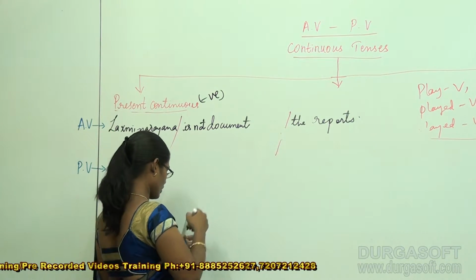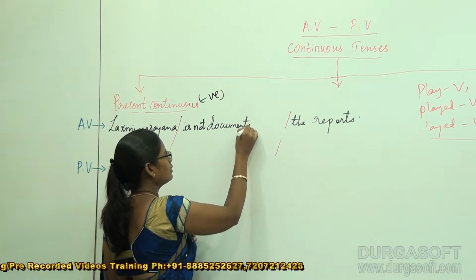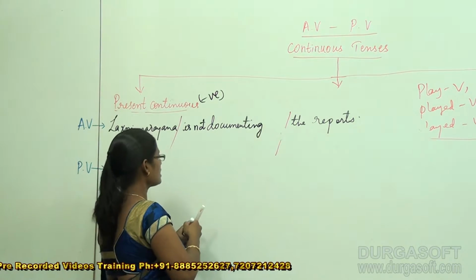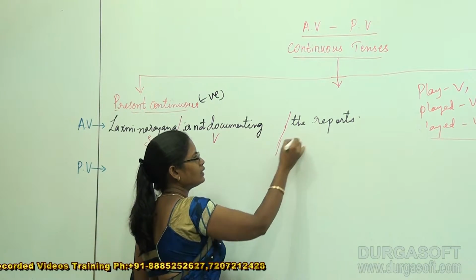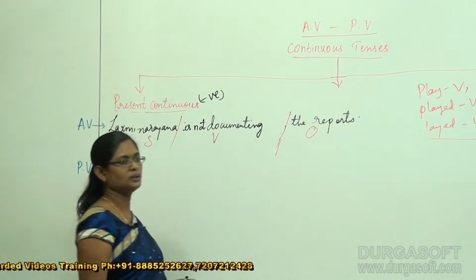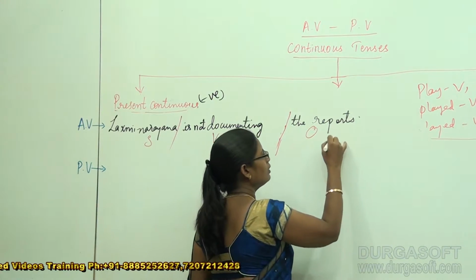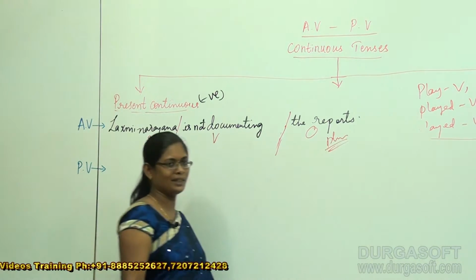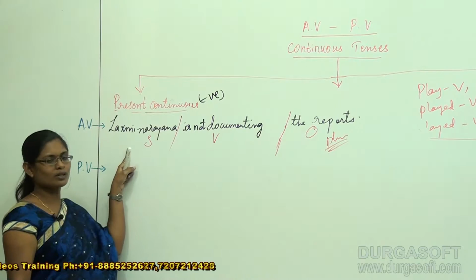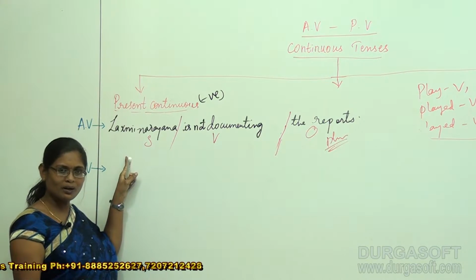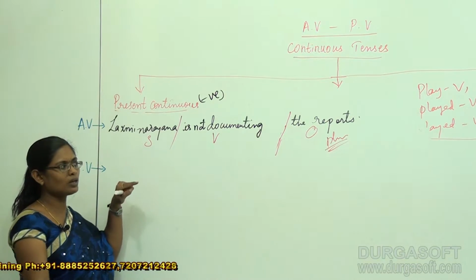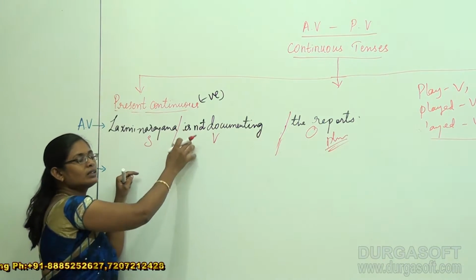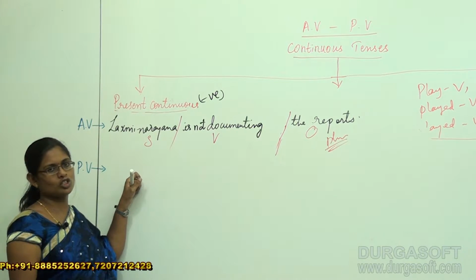In fact, I have written a very big sentence. "Is not documenting" stands for the verb and "the reports" stands for the object. Now, here I have taken a plural object. I am not focusing more on a plural or singular subject, but in fact I am focusing more on the plural object with the negative structure.